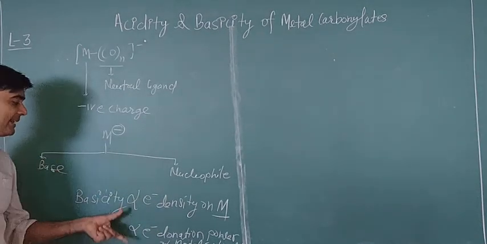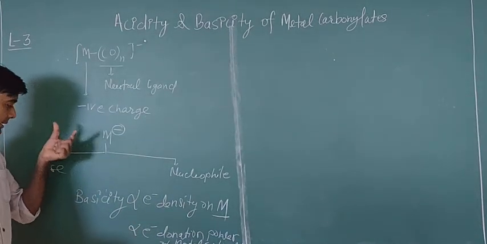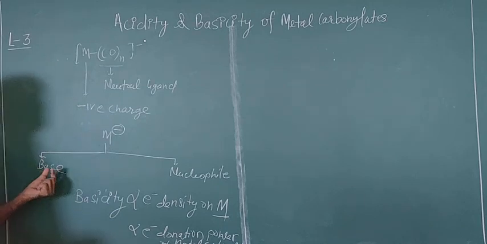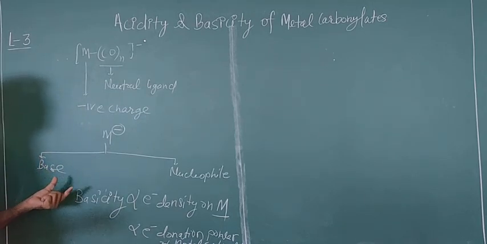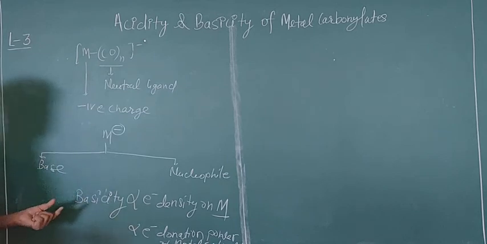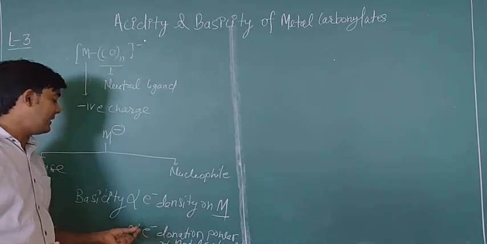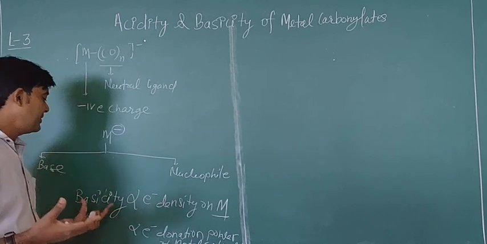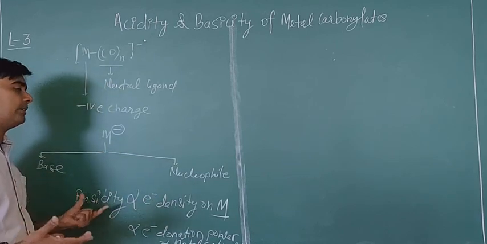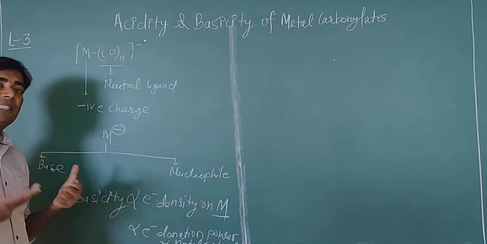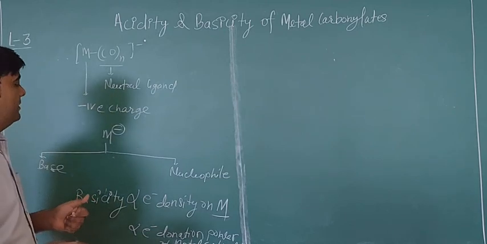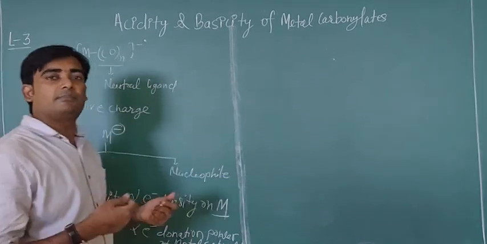So there are two factors which define the basicity, or the tendency to attract a proton from the reactant species. These two factors decide the capacity of metal carbonylates to abstract a proton from the reactant species. So let's discuss some examples.